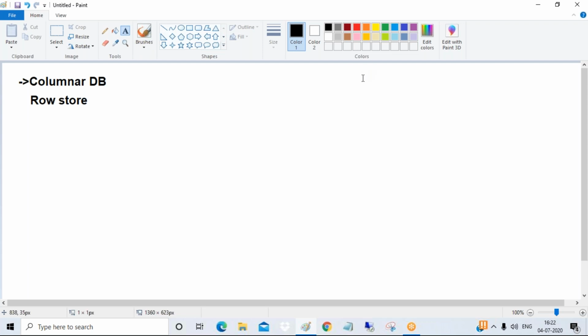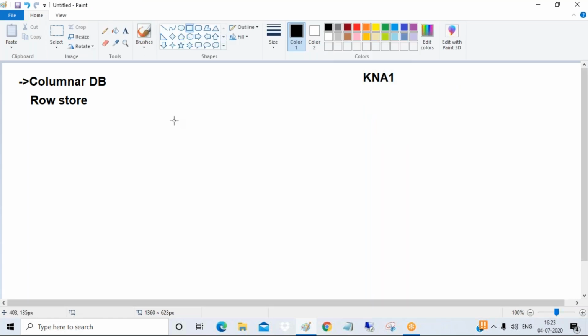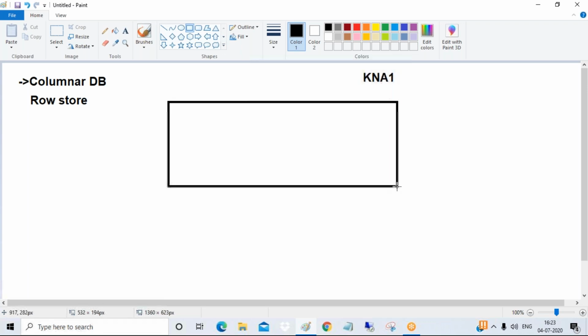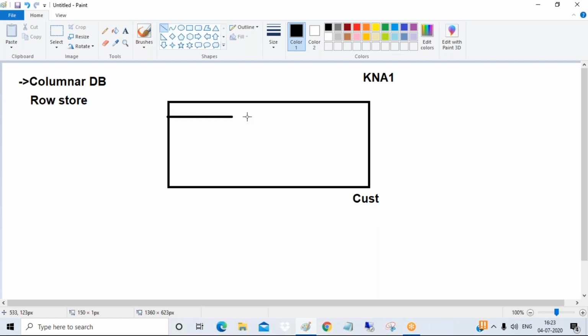Take traditional databases like Oracle, MS SQL, MaxDB. In all these databases, guys, suppose you take any table, MARA table, MAKT table, or KNA1 table. Now let us try to understand how the data is stored. Let me explain it. Suppose this is a small table, guys. I'm not taking more fields, just to help you understand better, because many people are non-IT and don't know all these things. I'm explaining in a simple manner.